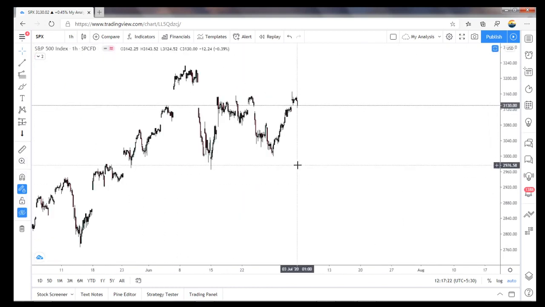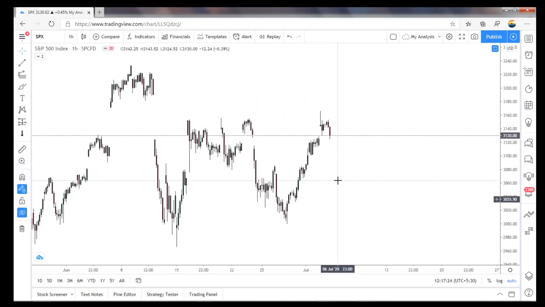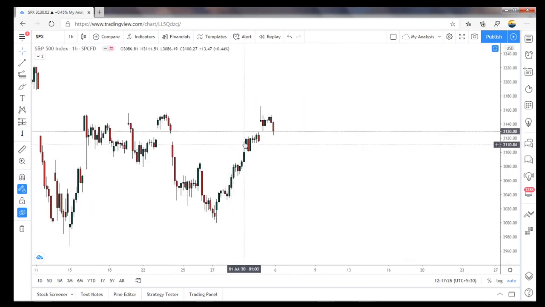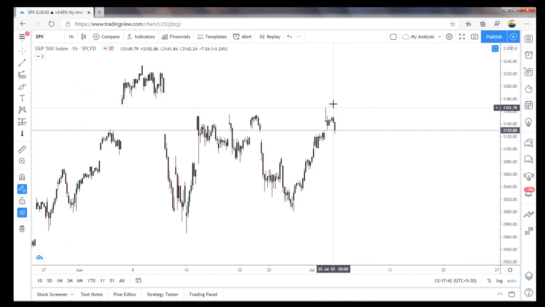Here the 5-wave is not yet ended. It looks like 1, 2, 3, 4, 5 is ended here. So this bigger 1, 2, 3 is ended here. 4 is now, we are in the fourth wave, and for 5, one more wave, with the possibility of 3190, like that. It can be like that.